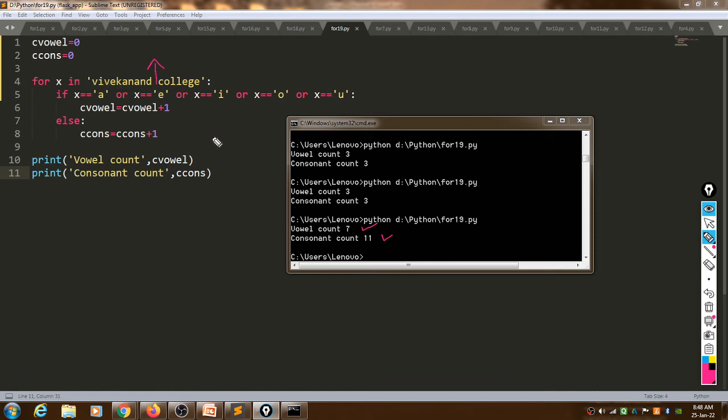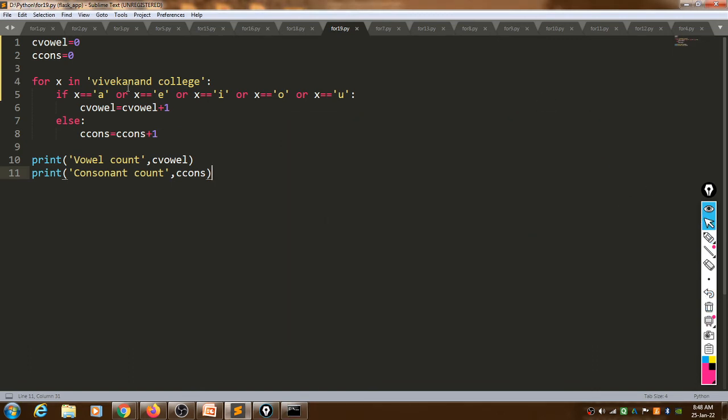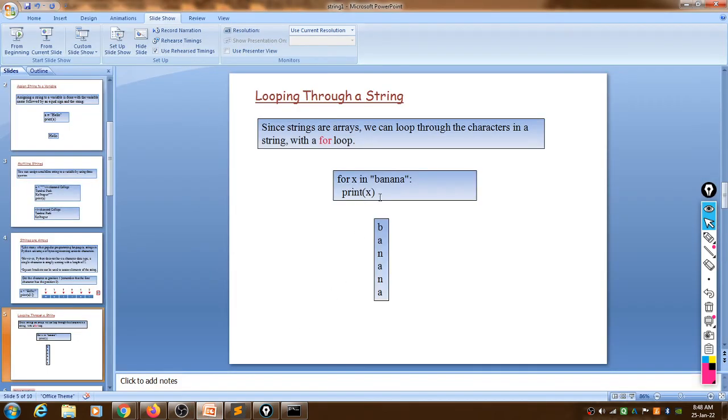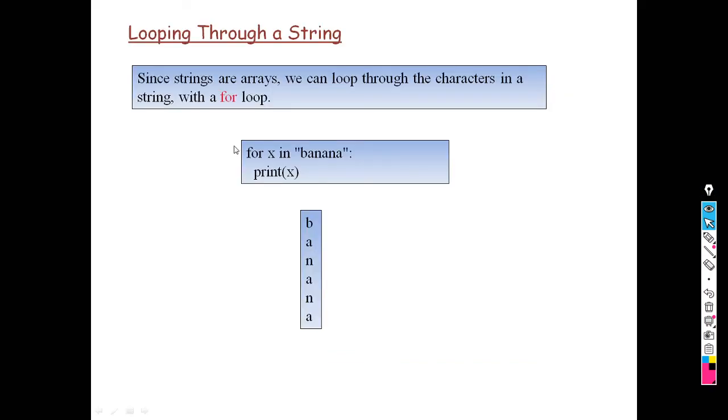Okay, so it will check for a e i o u. If that character is there in between a e i o u, it will increment this one, otherwise it will increment consonant. Okay, so this is the program how we can find out vowels and consonant. So with the help of this one, we can do number of programs where we want to find out such type of solutions. Okay, so we can find out like this also.